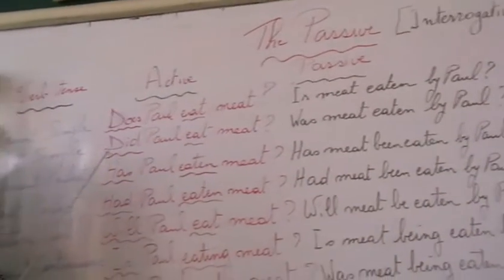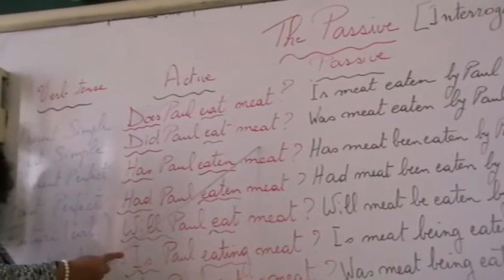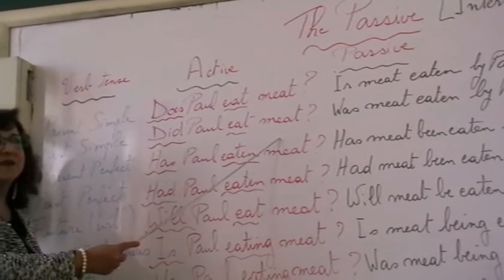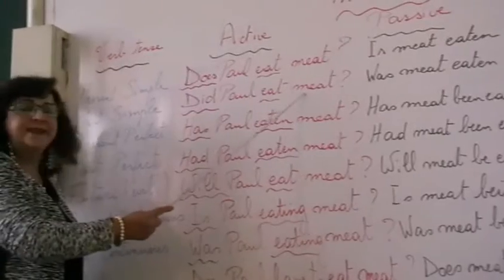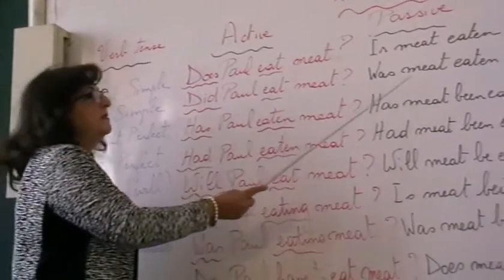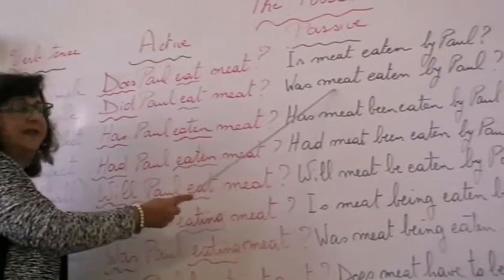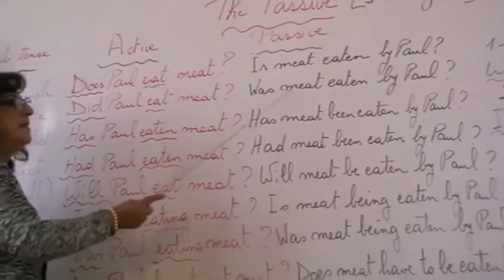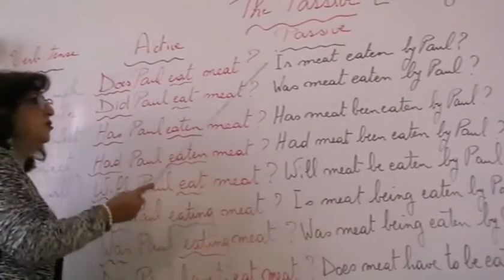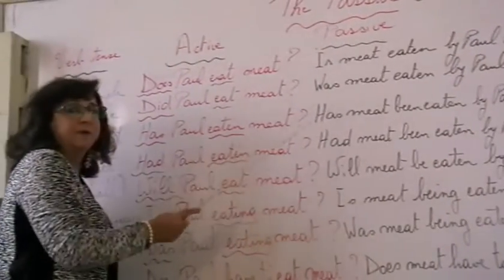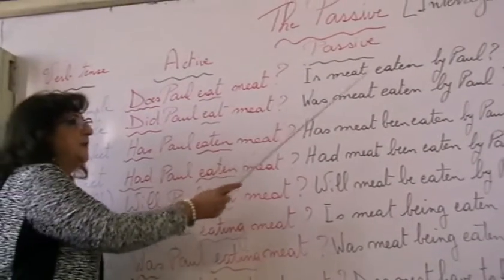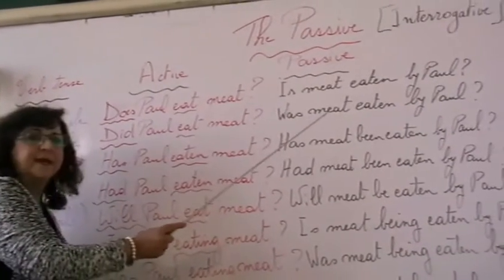Now the second one, did Paul eat meat? This is the past simple tense. What is the past simple of verb to be? It's was or were. Here meat is singular. So, was meat, and then of course, as usual, the past participle of the verb. So, was meat eaten by Paul? Pay attention, we respect the interrogative form. It's important because we have to put is at the beginning, and we have to put was at the beginning.